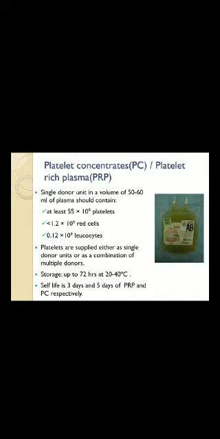Single donor unit in the volume of 50 to 60 ml of plasma should contain at least 55 x 10^9 platelets, less than 1.2 x 10^9 red cells, and 0.12 x 10^9 leukocytes. So platelets are supplied either as a single donor unit or as a combination of multiple donors. Storage up to 72 hours at 20 to 40 degrees centigrade. Shelf life is 3 days and 5 days for PRP and PC respectively.